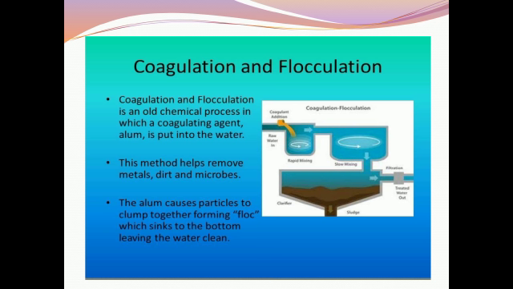So to remove that type of impurities from the water, we use the coagulation method. In this method, we add chemicals called coagulants, like alum, Al2(SO4)3. So we add alum to the water.